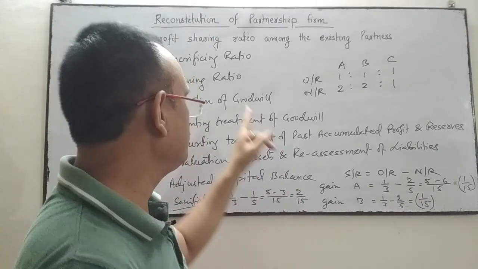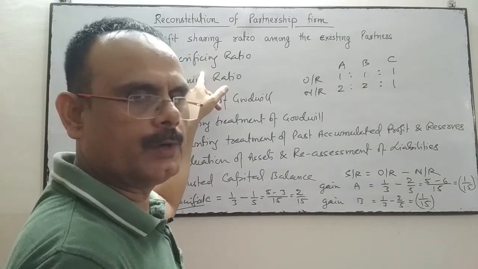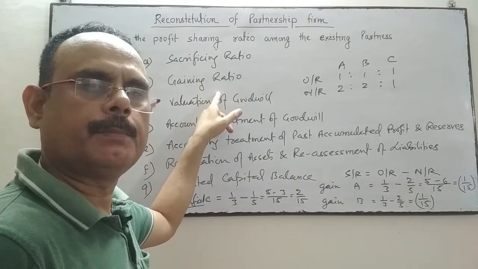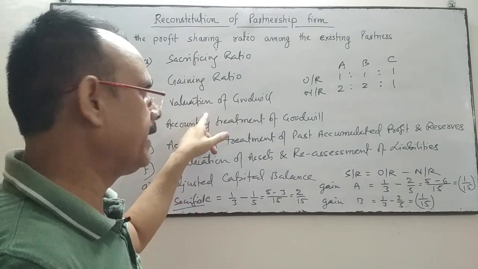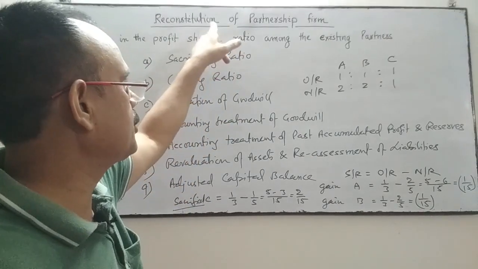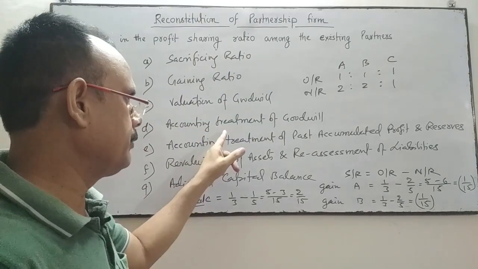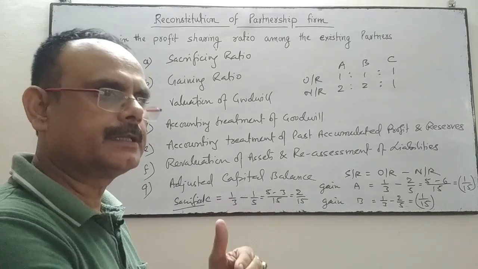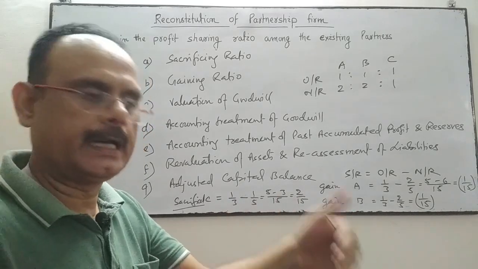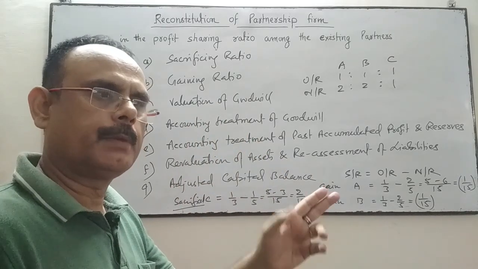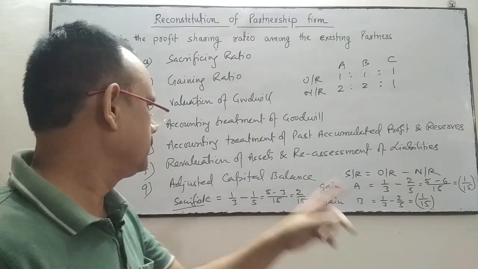So first of all, we will find out who has sacrificed, the sacrificing ratio, who is the gainer, and at what ratio the partner has gained. Then we will value the goodwill on the date of reconstitution. Accordingly we do the treatment of the goodwill, because we have to compensate the partner who has sacrificed, and this compensation will be made by the partner who is the gainer.